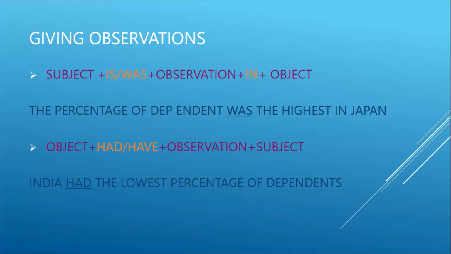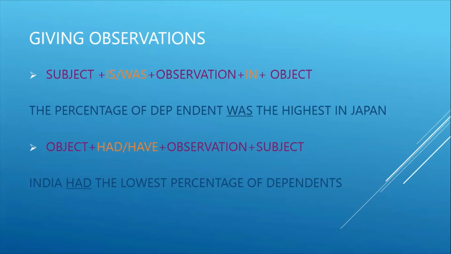Then we need to add had or have. Then we need to give the observation, whether it is highest, whether it is lowest, whatever it is, you need to give the observation. Then you need to add the subject. Subject means the person. If it is about dependence, and given in percentage, the subject is the percentage of dependence. Okay, so this is a way of giving observations.